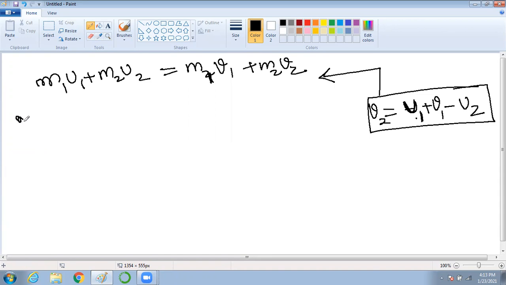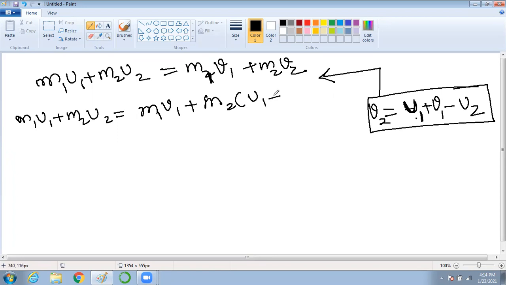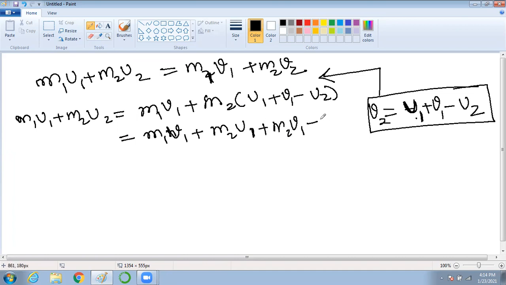What you will get is m1u1 plus m2u2 equal to m1v1 plus m2 into (u1 plus v1 minus u2). So this will become m1v1 plus m2u1 plus m2v1 minus m2u2. Clear or not?